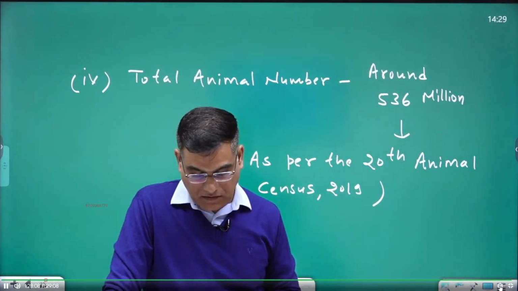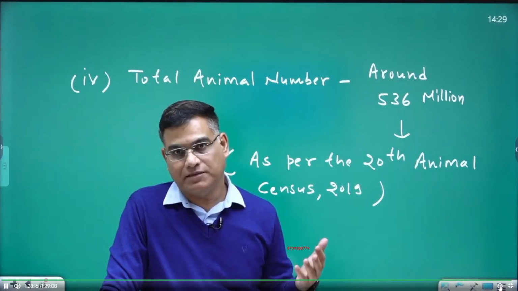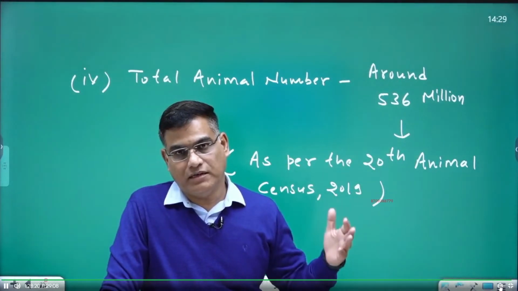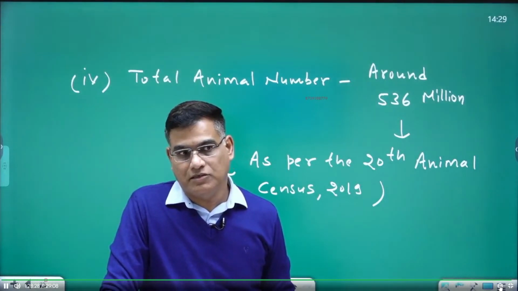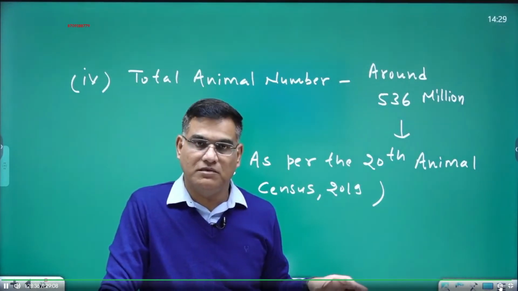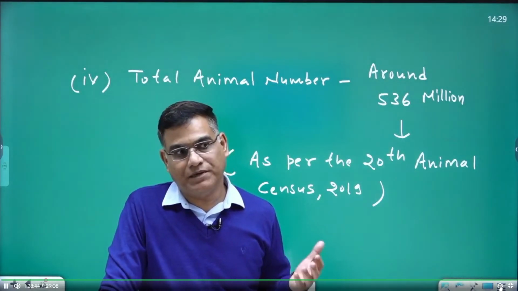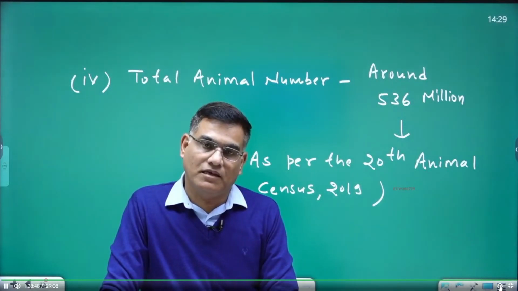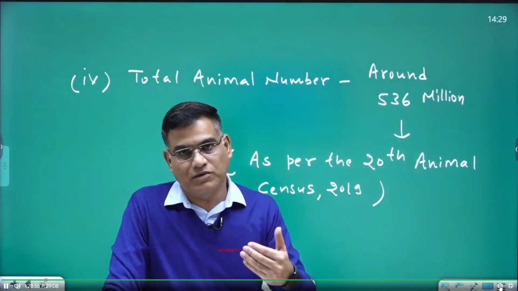This way this chapter is over, friends, and I am suggesting one more thing. You are to prepare all government steps of every area which is in your syllabus. For example, for livestock development, which schemes were launched by the government? Government schemes and programs in every area which is part of your syllabus, you should collect them. Many times UPSC asks about the government steps for the development of this sector or that sector, and it is quite a clerical and mechanical sort of thing, and through googling and other activities you can accumulate such government steps, right?